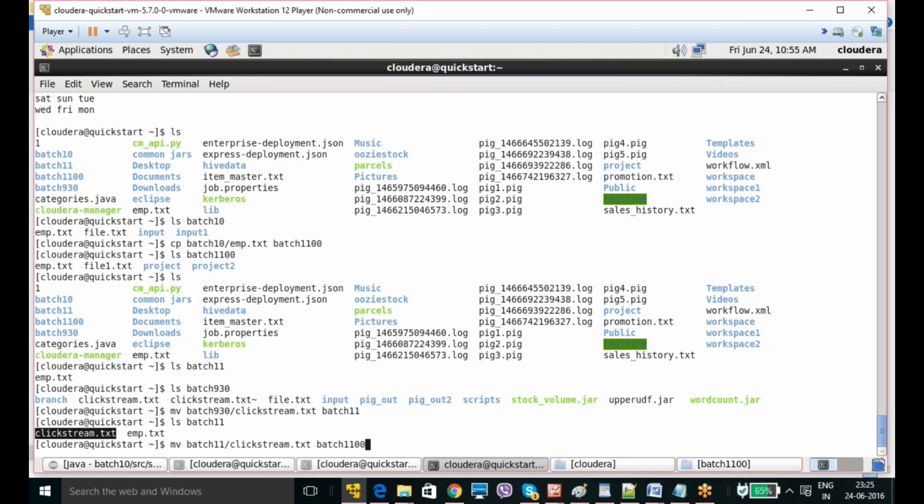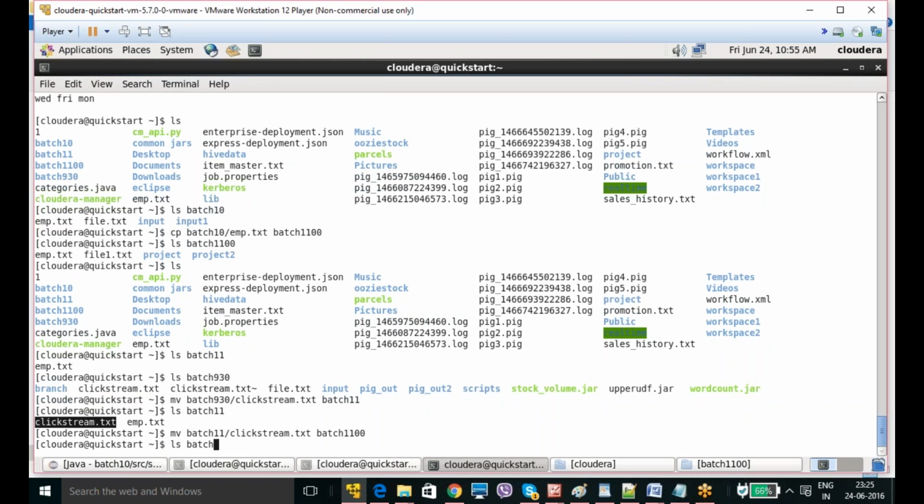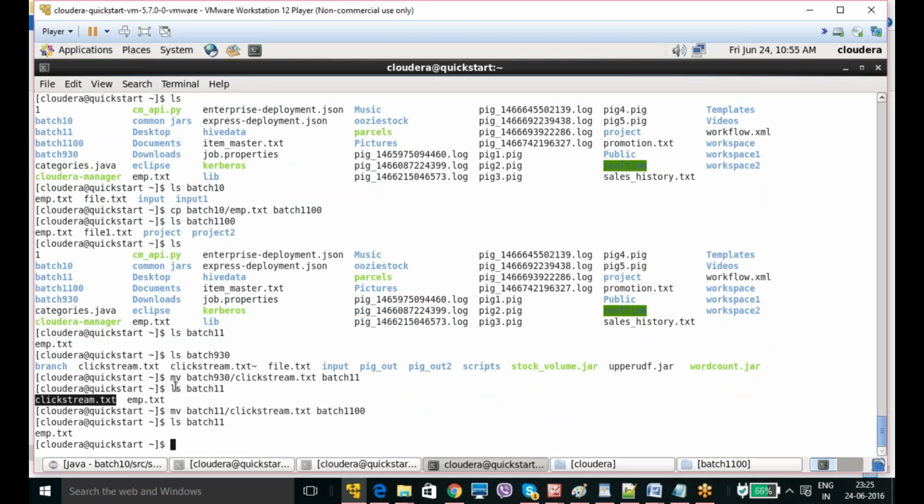Once I execute this command, it should not be in batch 11. It should be removed. Previously you had this clickstream.txt file in batch 11.